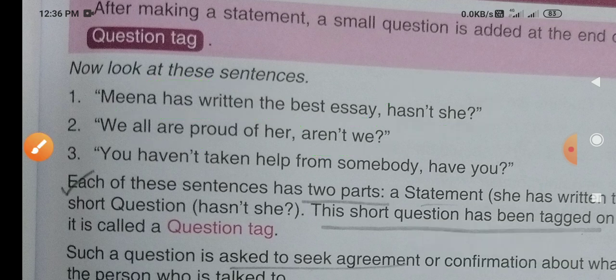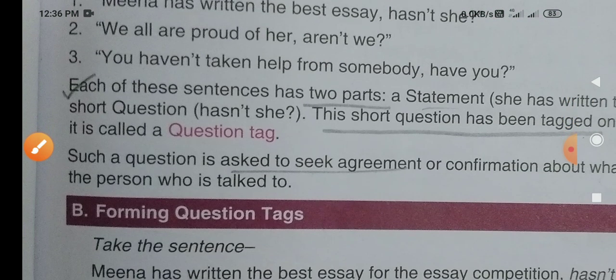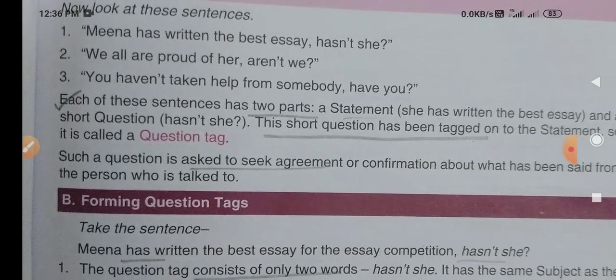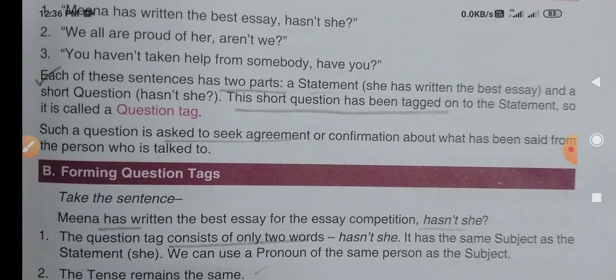Now look at the next one. Some important things that we have to know about the tag question are given here. All of you please open your book and try to read with me. Without reading you cannot understand. So even after finishing this session, please try to read it once again and revise it, so that if any problem is there you can keep it aside and ask me in the live online class, that is through our Google Meet. As we are having these online classes, by that time you can ask me your doubts and difficulties.